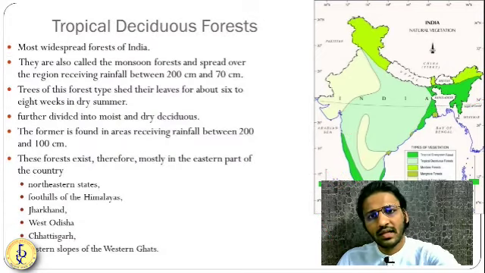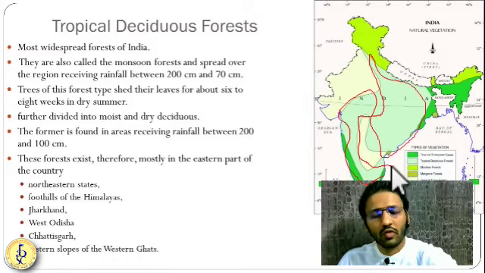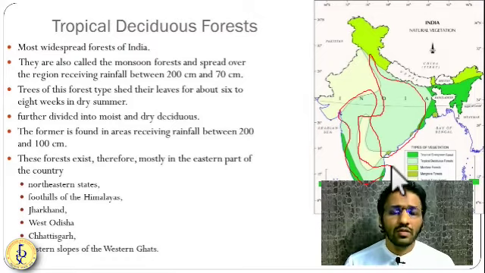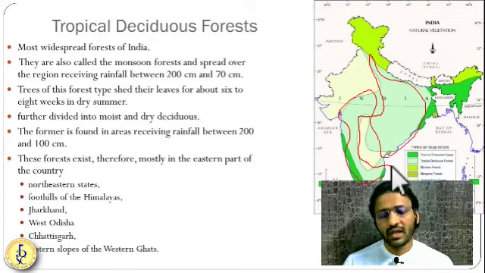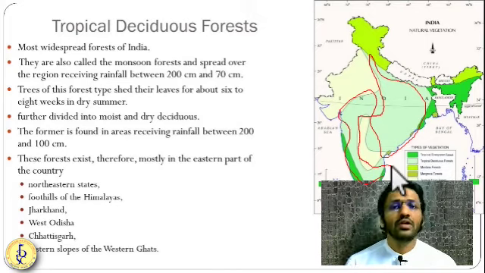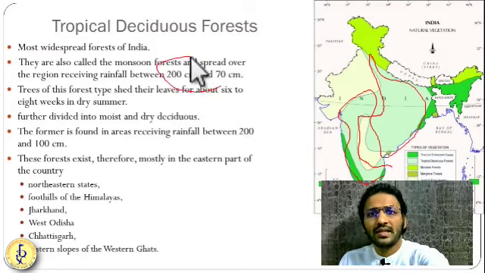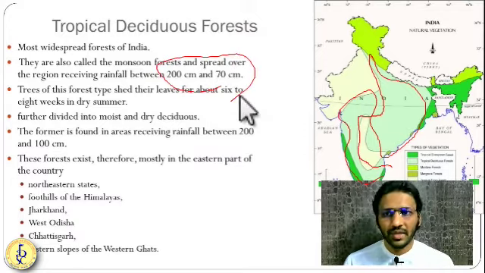So this little creamish green color, okay, we have this tropical deciduous type of forest. So here the rainfall required is very less compared to the evergreen type of forest. So trees will shed their leaves in a particular time period. Trees will appear leafless, specifically in the winter. What happens? They conserve their water in the winter. So the rainfall requirement is lesser, 200 to 70 centimeter, only 200 to 70 centimeter.